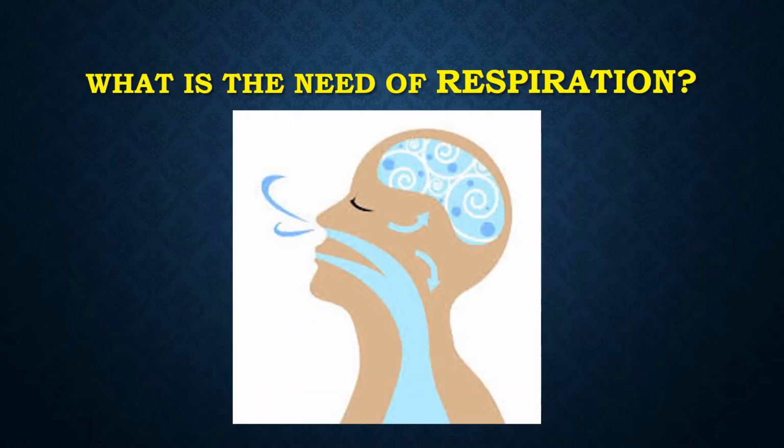What is the need of respiration? All the living organisms require energy to survive. The oxygen is essential to release the energy in the form of ATP. The respiratory system and circulatory system play an important role in supplying the oxygenated blood to the different parts of the body and also to eliminate carbon dioxide from the body. That is, it helps to regulate the pH of blood.